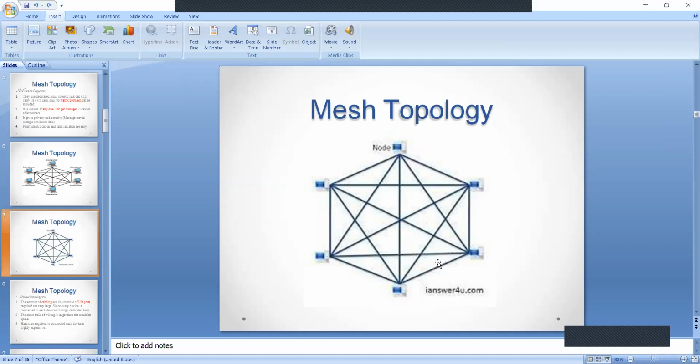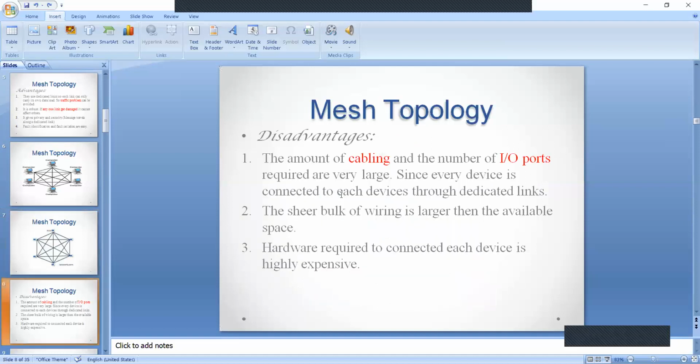Here you can observe one node. Let us assume this is node A. This node has direct, dedicated links to all other nodes connected in the network. 1, 2, 3, 4, 5. Total 6 nodes we have. This particular node has dedicated links to all other 5 nodes in the network. So this is said to be mesh topology.